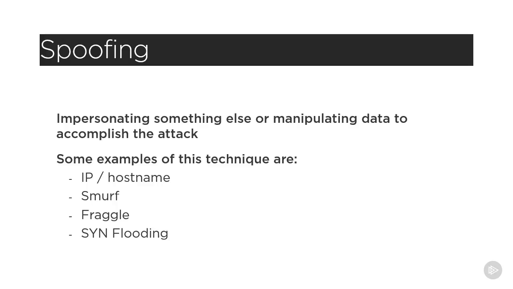And also SYN flooding. SYN flooding occurs when an attacker sends the first part of the TCP three-way handshake, which is a SYN request, which the victim replies to with a SYN-ACK, which would usually end with an ACK from the source of the connection request. But since the attacker spoofed the source address, the victim never receives the final ACK to complete the connection, which takes up resources on the victim's system.